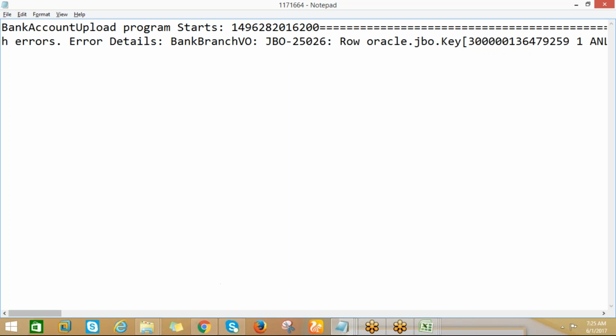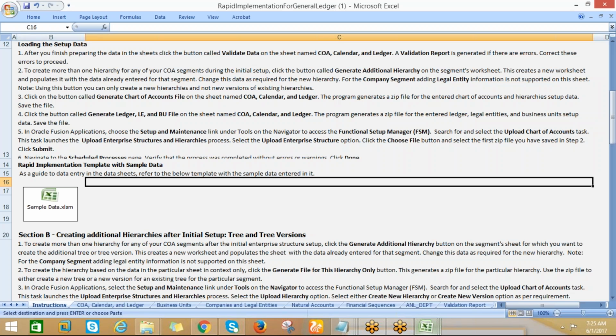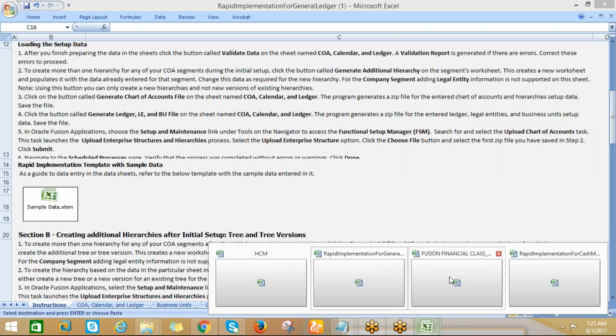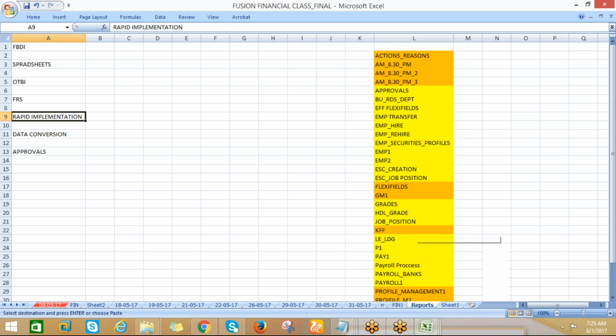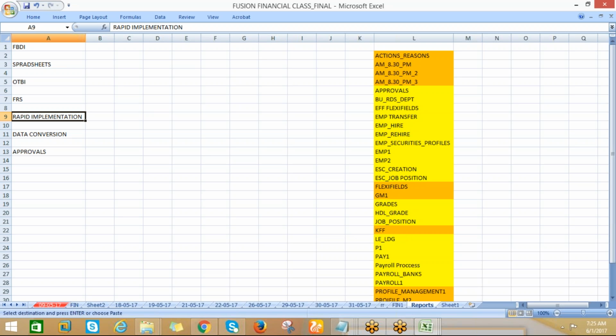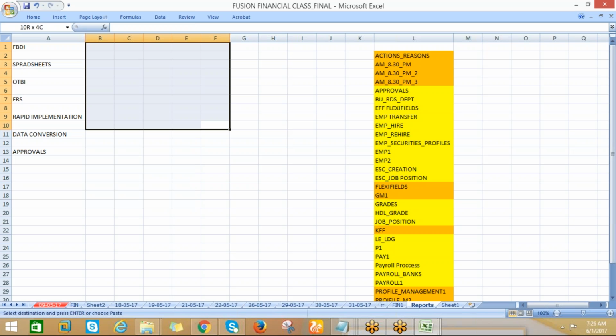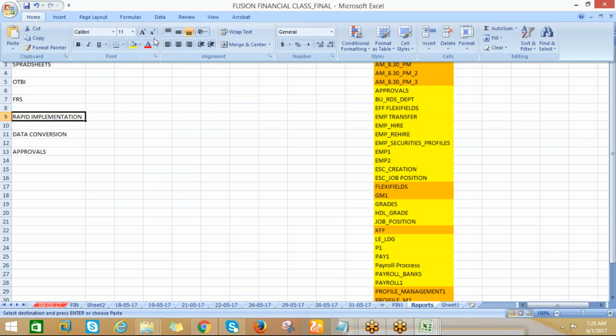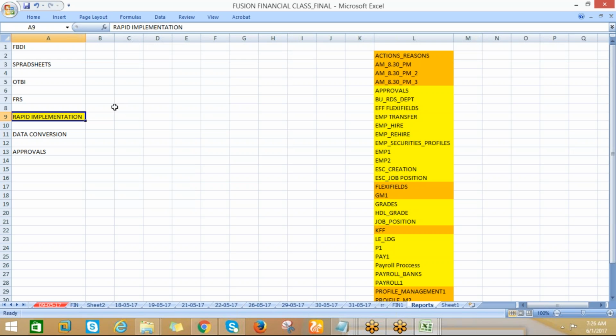Okay, fine. Tomorrow we'll come up with good test data, and then I will try to upload bank and other accounts. After that we can go for the other setups. I can complete these topics first, because if I go for all the topics at a time, it will be confusing. I can complete this one, and then we'll go for the other topics, the FBDI process.